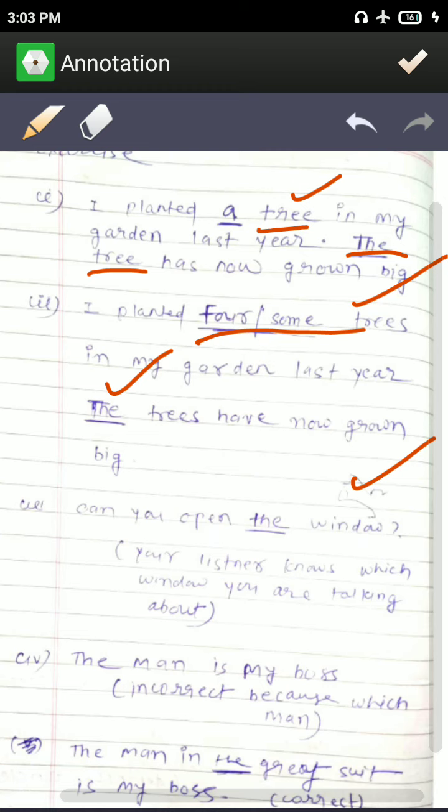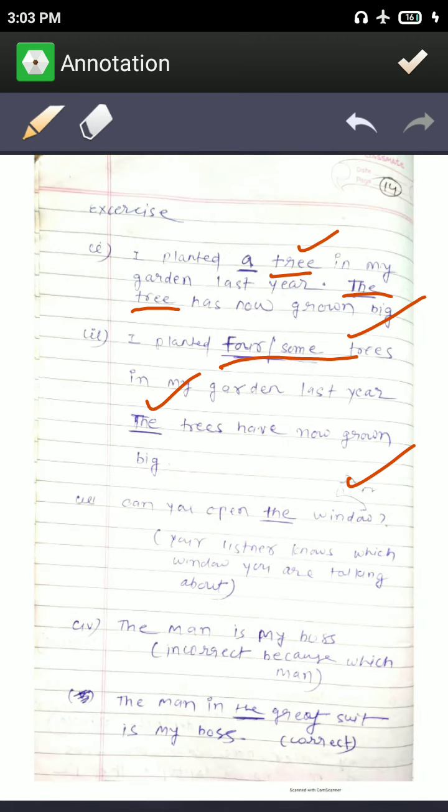Okay, similarly, can you open that window? When you're saying to your friend, can you open the window, your friend knows which window you're talking about. So here we have used "the man is my boss". Okay, incorrect, because which man? Okay, here we cannot use